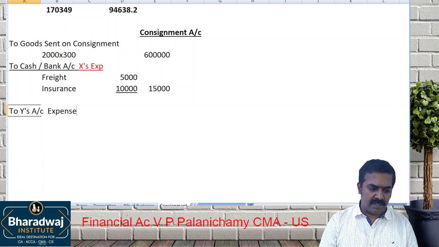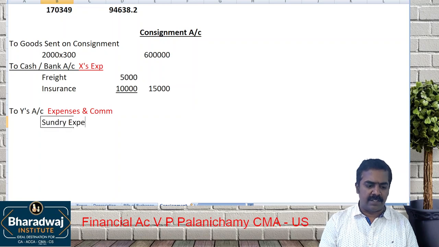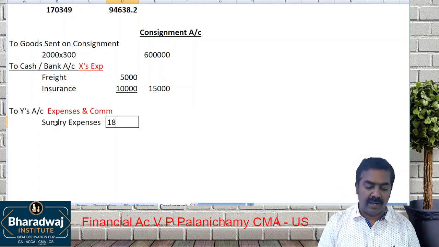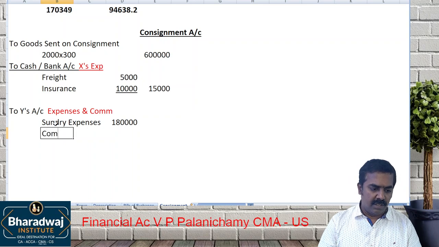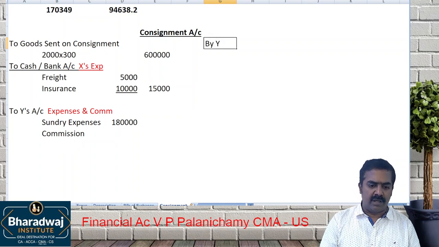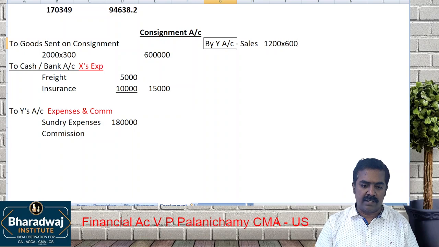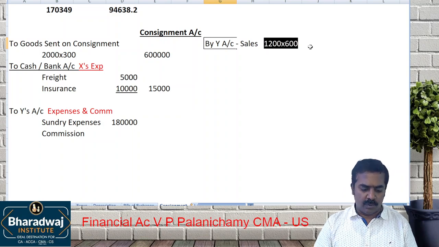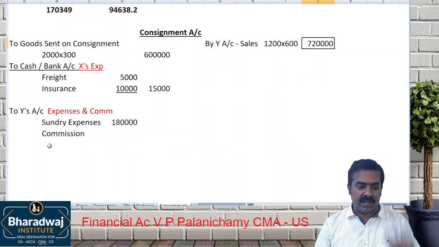This is for expenses and commission. Y has incurred sundry expenses. What is the total expenses spent by him? 1,80,000. Here we need not look at non-selling; all expenses you can charge. Commission is based on sales. By Y account. What is the sales made by him? 1,200 boxes he sold for 600 each. He sold for 7,20,000.